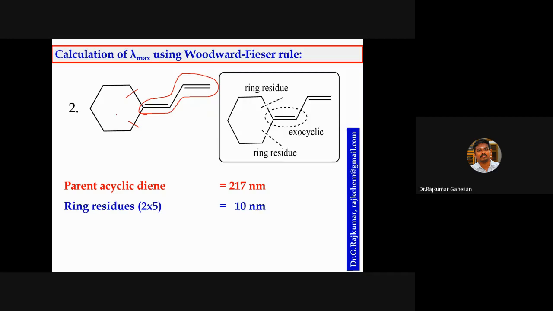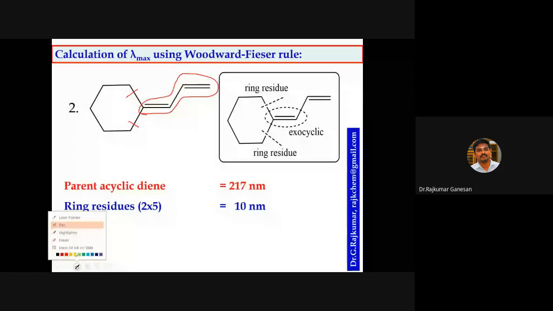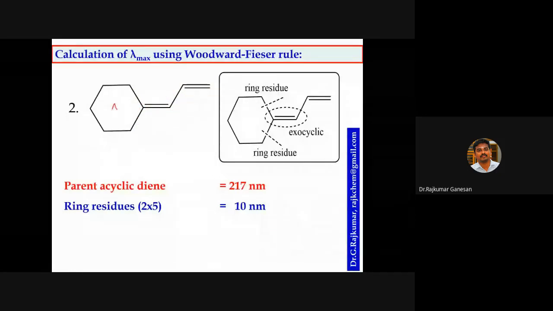Then is there any exocyclic double bond? Look at ring A. You have to sit inside the ring and see whether there is any exocyclic double bond. You can sit here and see this side.